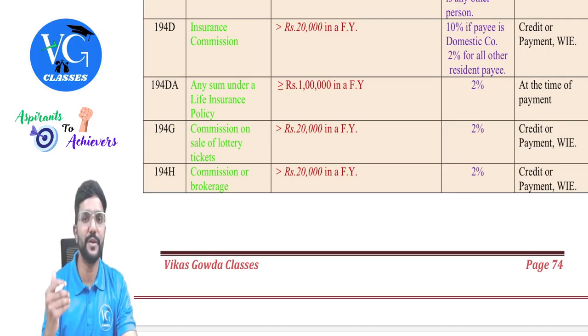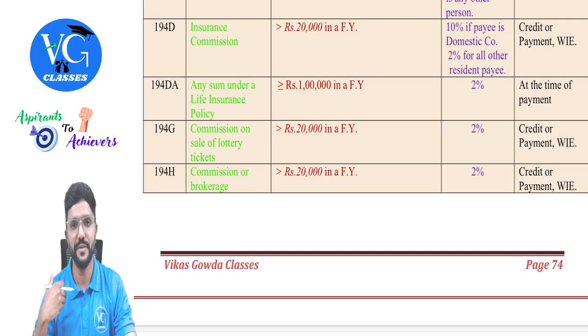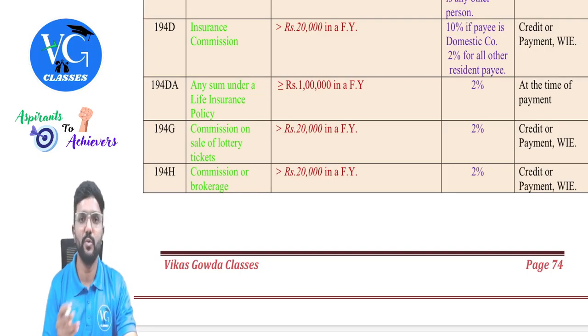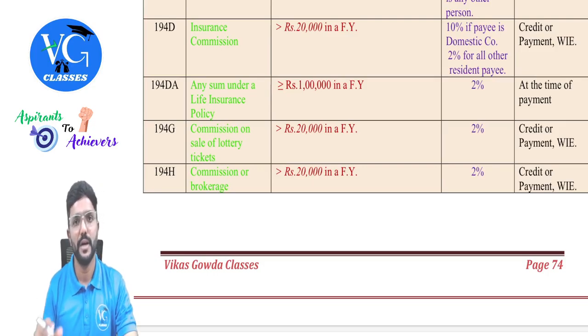So when the policy matures, if it is exempt in the hands of receiver, then TDS need not be deducted by the payer. Here, the payer is the insurance company, and the payee will be either the insured if he is alive, or if he is gone forever, then the nominee, guys. And obviously, if it is received by nominee on the death of insured, it is always exempt. There is no question of TDS here.